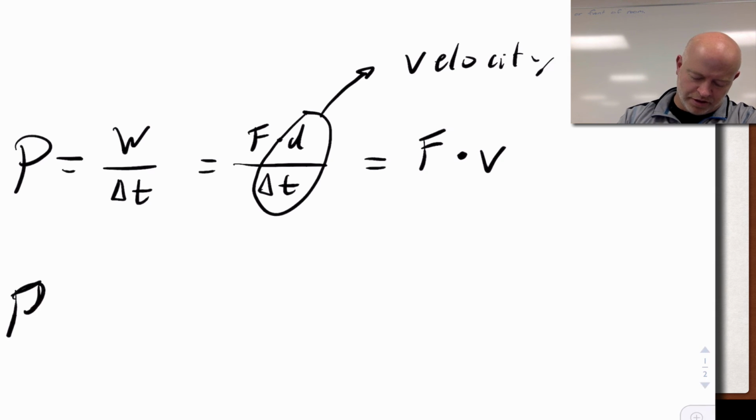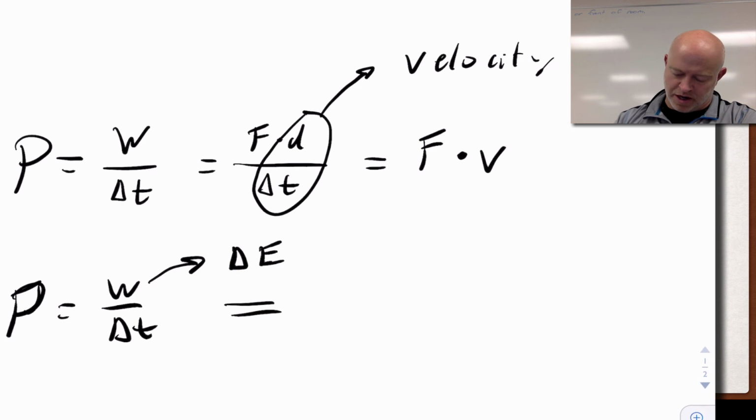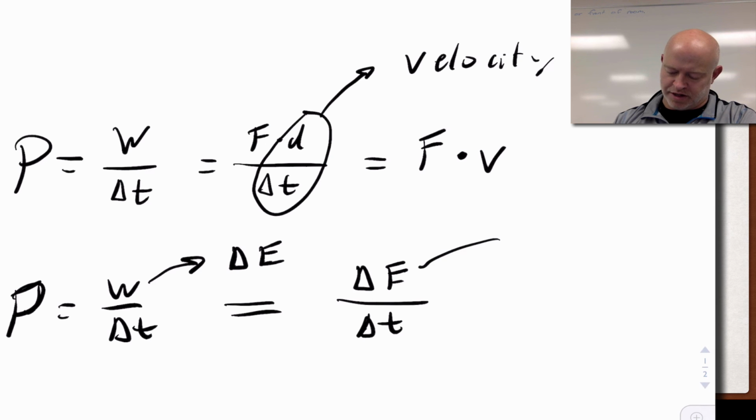Now, on the same token, power, of course, is work over change in time. But we also know that work results in a change in energy. So power is also the change in energy over a change in time. Keep in mind that changes in energy can be broken down even further.